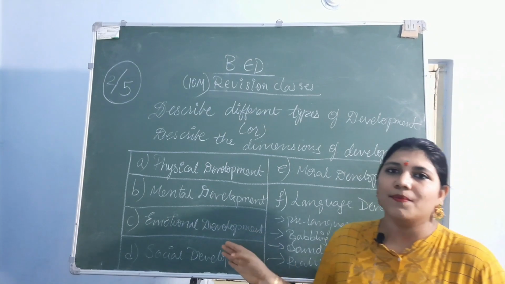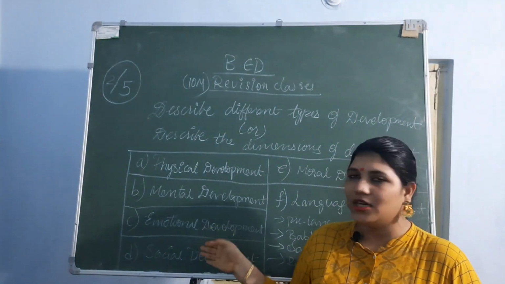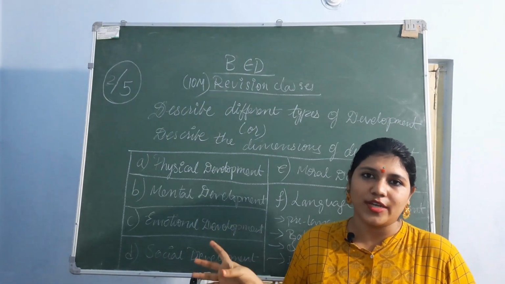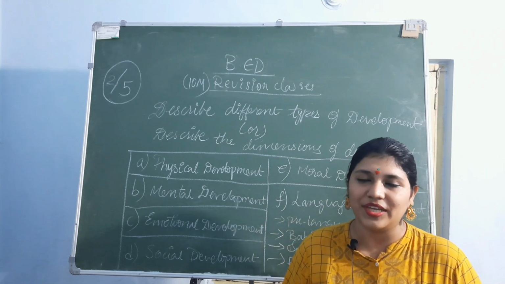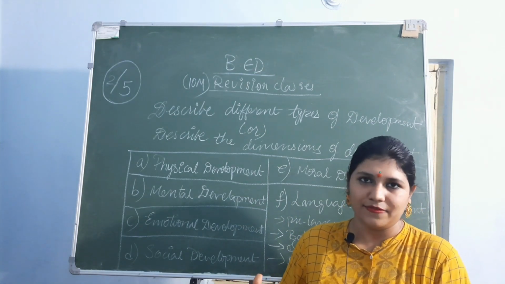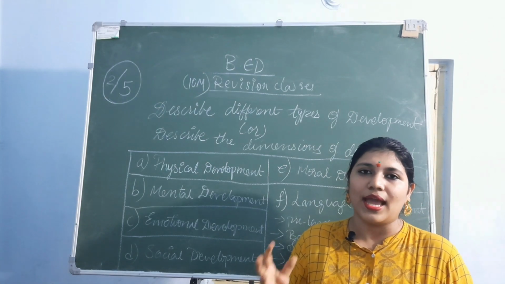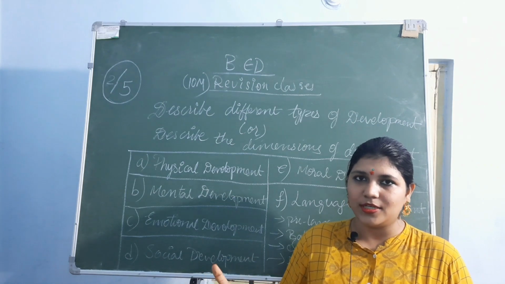Yes, so here the individual or the child will learn how to recognize, how to understand, how to express and manage the feelings that he has, that he will come through in his life stages, okay, and how to show empathy. What do you mean by empathy here?